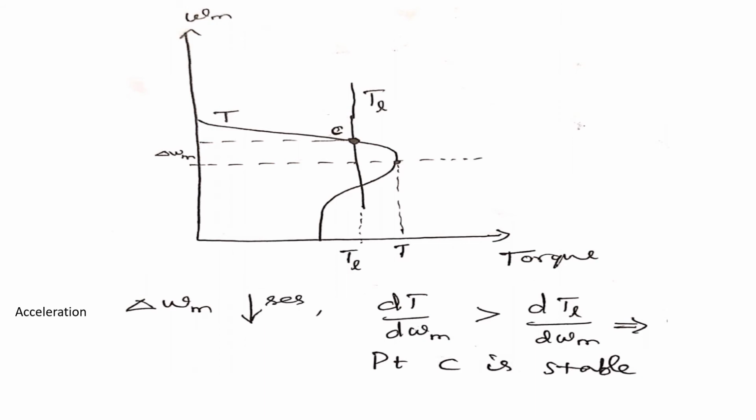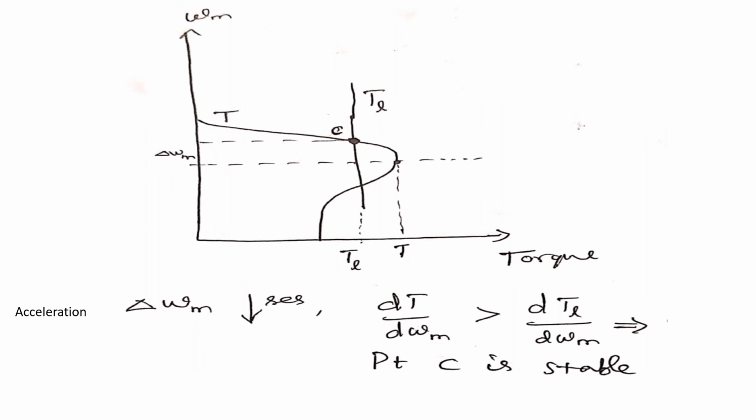For that, I have drawn the reduced omega m line, the dotted line, which intersects two points. The corresponding value of torque on the x-axis, T, I have marked on the x-axis, and the load torque curve intersects at the point TL. Seeing these values, your operating point is in quadrant 1.